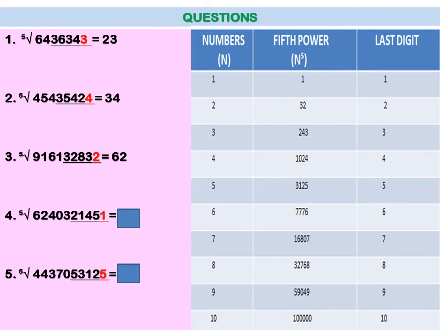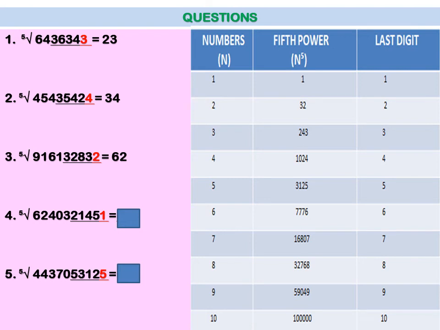So you will see in the table again, where does this 454 lie in the second column? 454 lies between 243 and 1024. So 243 corresponds to 3 and 1024 corresponds to 4. And the smaller of them is 3. So that's why 34 is the answer, right?